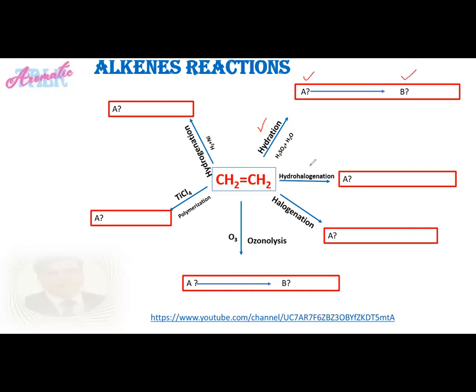Similarly, ethene undergoes hydrohalogenation to form alkyl halides, and ethene also undergoes halogenation to form vicinal dihalides. Ethene also reacts with ozone in the reaction of ozonolysis. First of all, the ozonide is formed, which splits up into aldehydes and ketones. Ethene also polymerizes to give polyethylene, and finally, ethene can also react with hydrogen in the presence of Raney nickel to form an industrially important product, that is ethane.